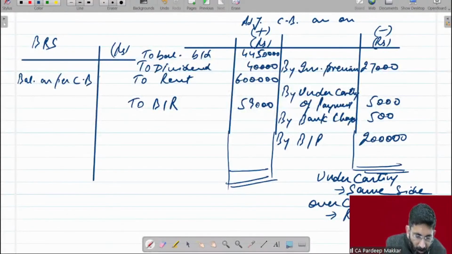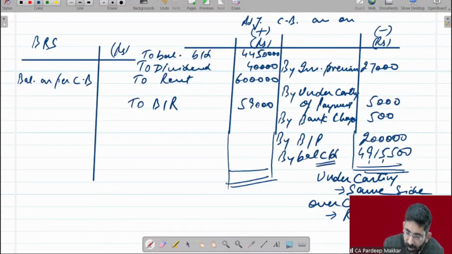A student has sent me a balance 49 lakh 15,500. Please check it. Is it right? By balance carried down. Whatever balance comes here, take it in balance as BRS.